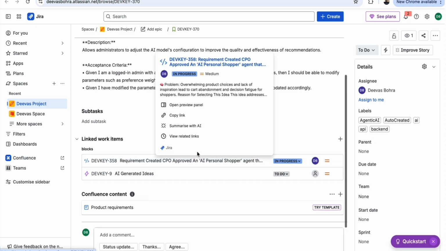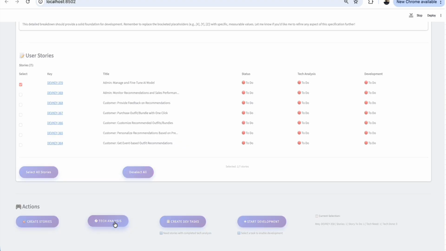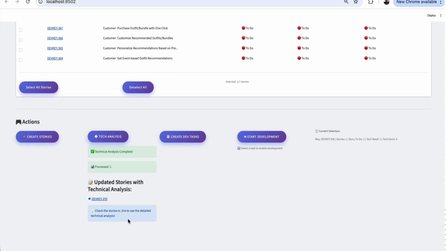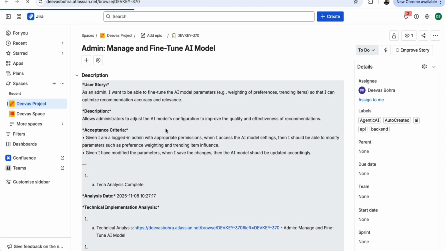So once you have looked into that and you are happy, you say, okay, I want to start the tech analysis. You can click the tech analysis. This is the tech agent, which is sort of a tech architect or tech lead, which looks into the story, looks into the requirement, and adds a lot of technical details for you, like architecture, design, and any dependencies, right? It will add all the things which are required for you to complete the tech analysis.